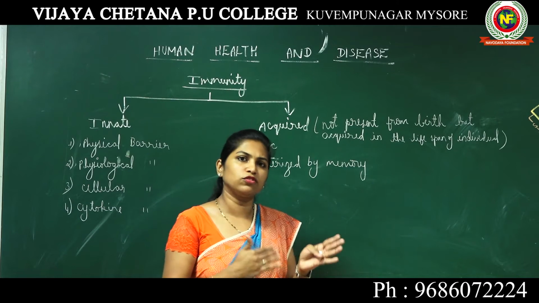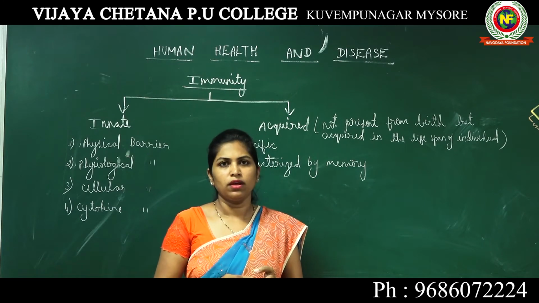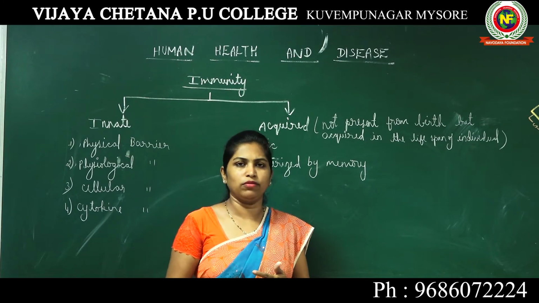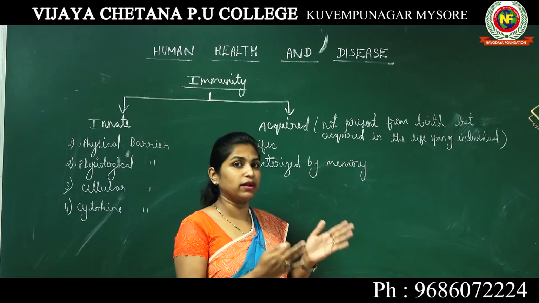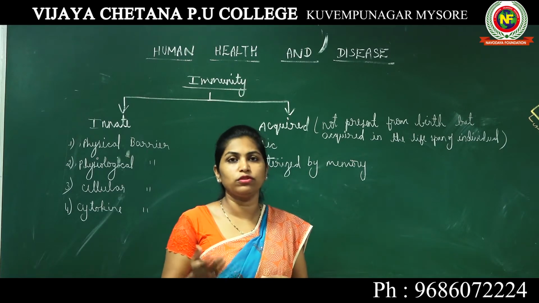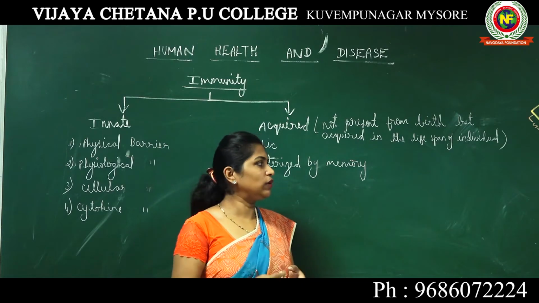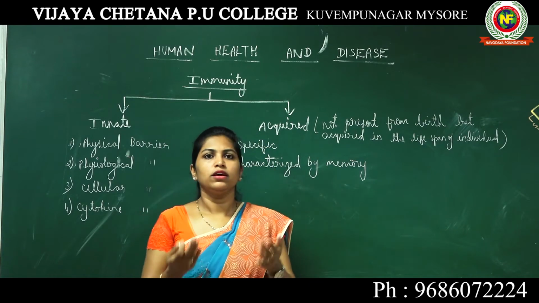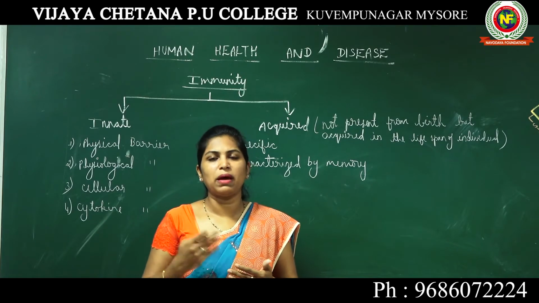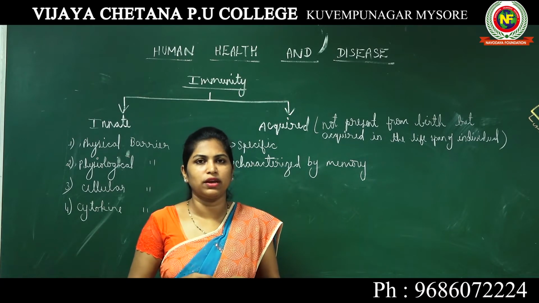Imagine the bacteria has caused fever in your body. If that bacteria's attack is happening for the first time, your body will take at least 5 to 6 days to recover, for the fever to subside.